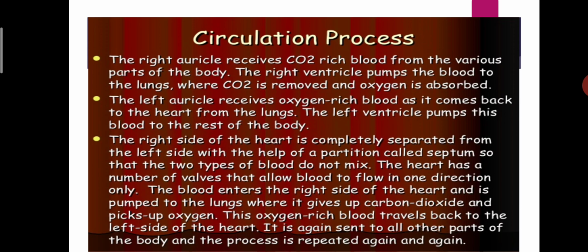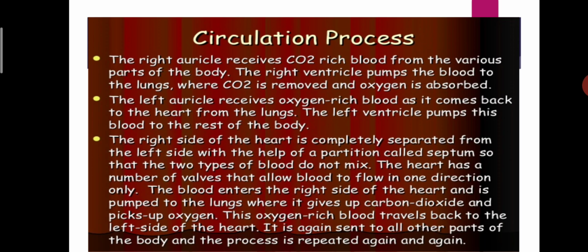The blood enters the right side of the heart, and it is pumped to the lungs, where it gives up the CO2 and picks up oxygen. This oxygen rich blood travels back to the left side of the heart, and it is again sent to all parts of the body, and this process is repeated again and again. So this is our circulation process. By this process the blood is circulating inside our body.